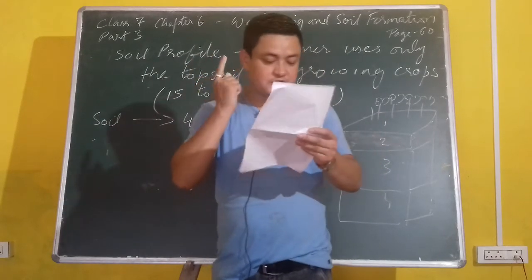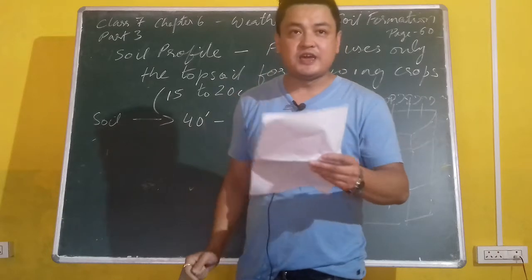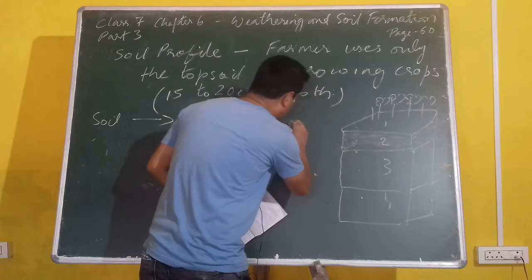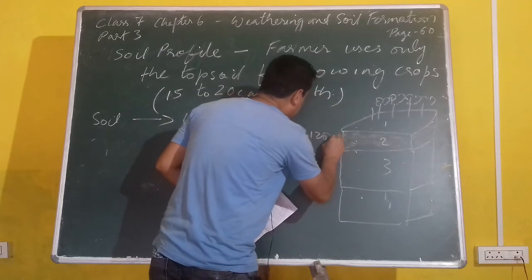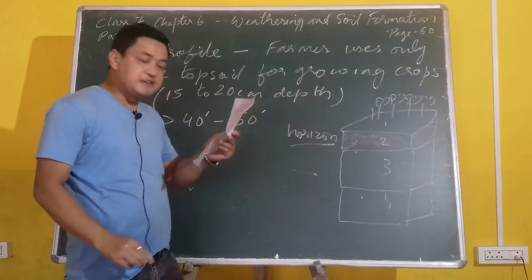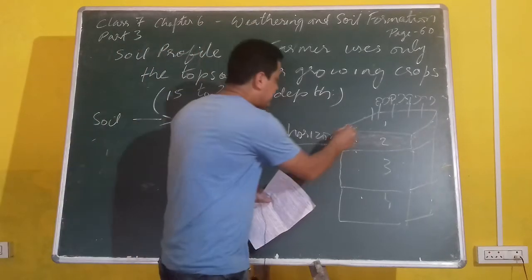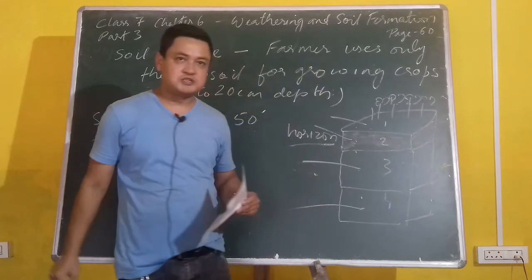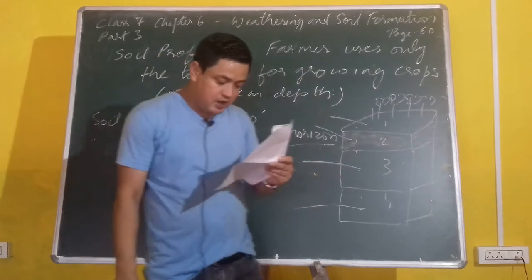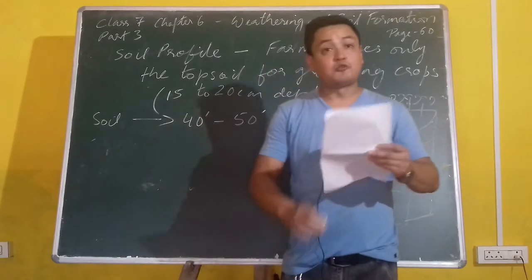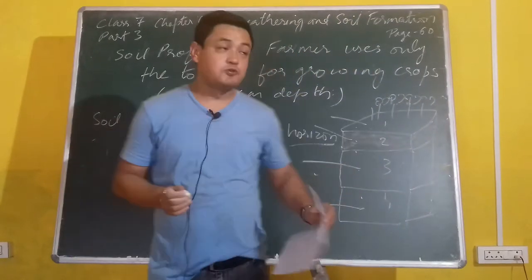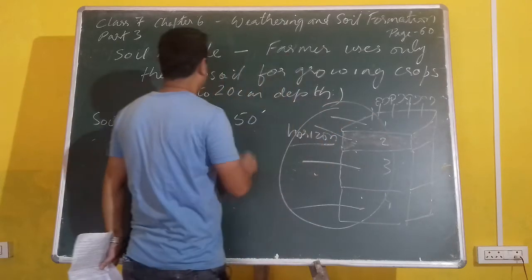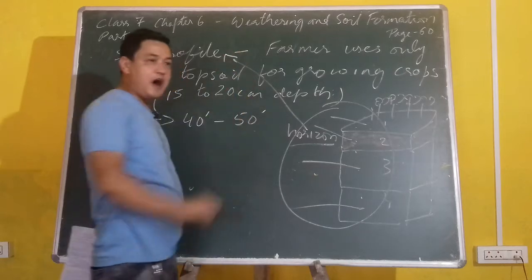Each layer is called a horizon. Horizon means specific layer. We have a name for each layer, therefore it is called horizon. The total arrangement or grouping of these layers is called the soil profile.